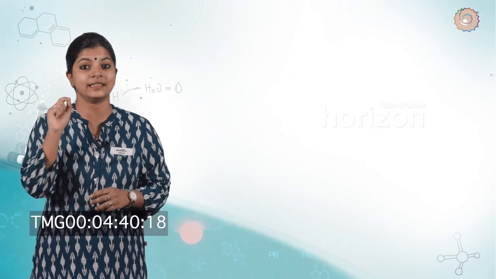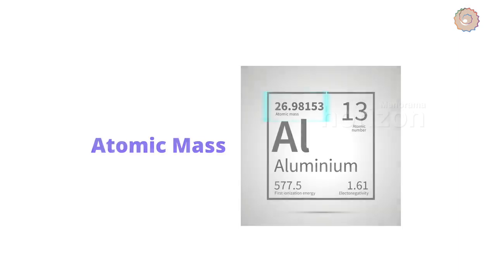For example, hydrogen has the symbol capital H. Aluminum is capital A with a small l and not capital A with a capital L. And there you can see some symbols of some common elements.